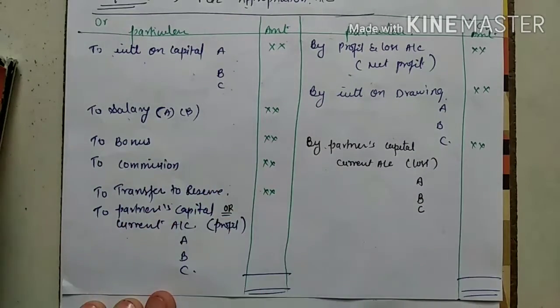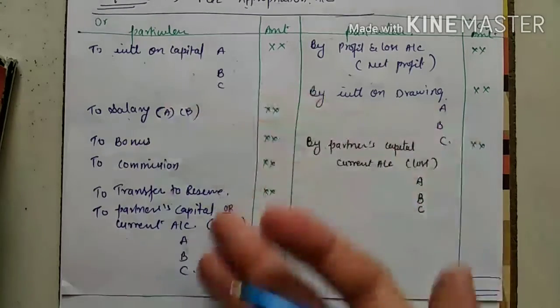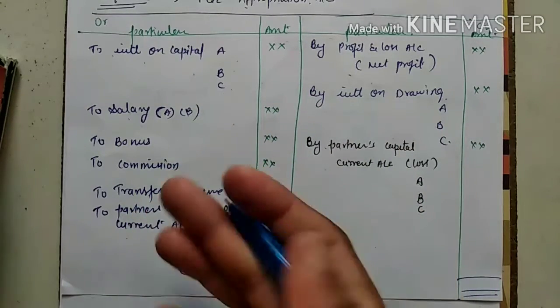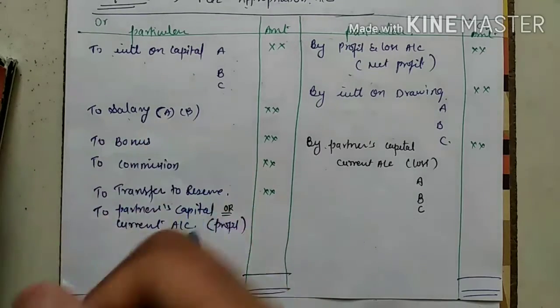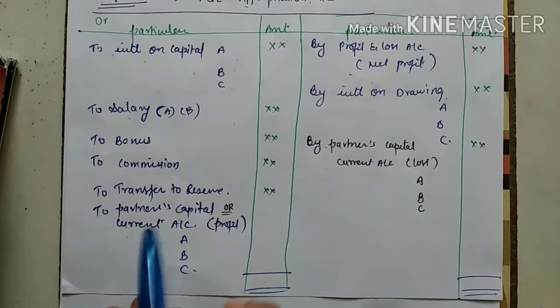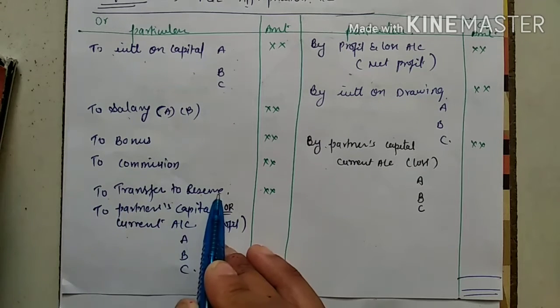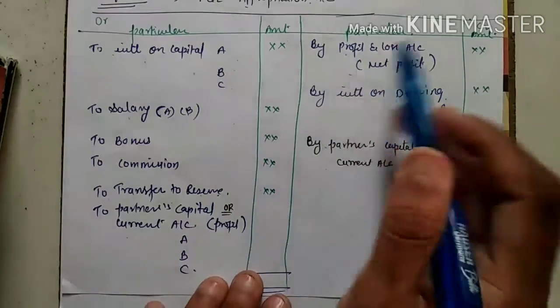Commission. If he is selling more products and he is getting some commission. If he is doing the marketing for the partnership, he will get this commission. There are many ways he can get the commission, and this commission is a loss for the partnership firm. So we have to record it here. It's an expense, and ultimately an expense is always a loss, correct? Next, transfer to reserve. Some partners do one thing: whatever amount we are getting as profit, a little part of that we reserve for future planning. That is also called transfer to reserve. Is it clear? Now come to this side.